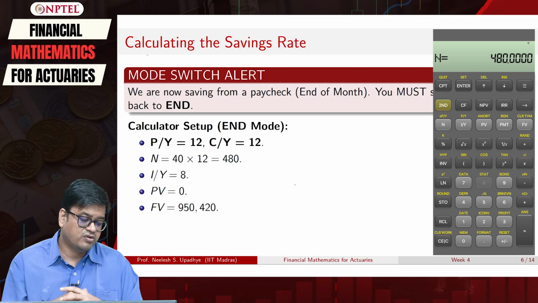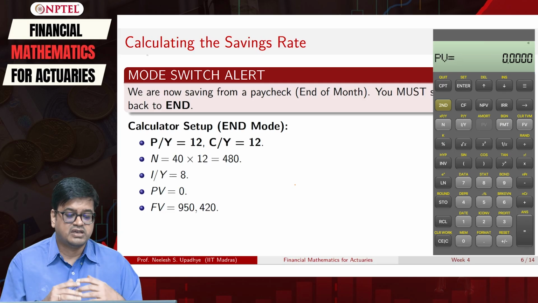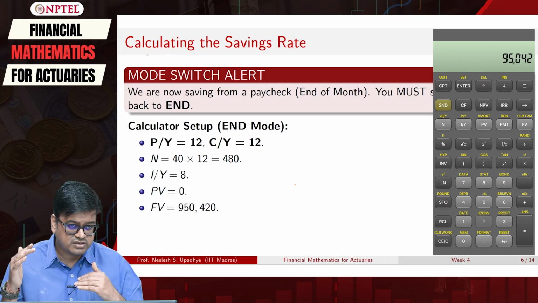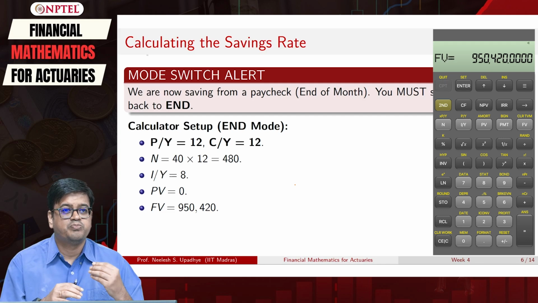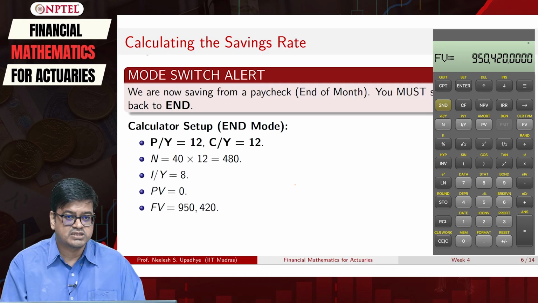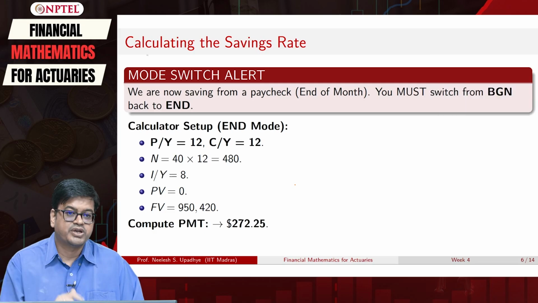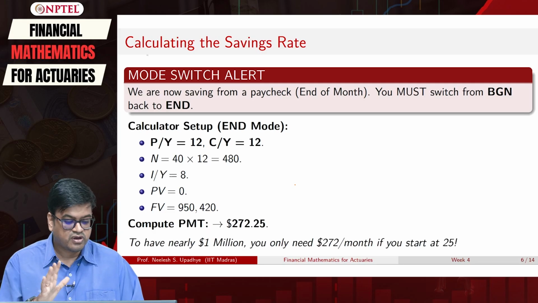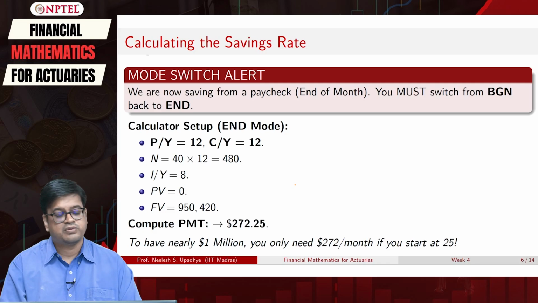Okay. And then over that period, the effective annual interest rate is 8%. The present value is 0, and the future value you want is 9,50,420. So, then what do you have to compute? You have to compute the PMT, the payment that is due on a monthly basis. So, it turns out that this PMT is $272.25. So, basically, if you want to save close to $1 million, you need to only pay $272 per month if you start at 25.